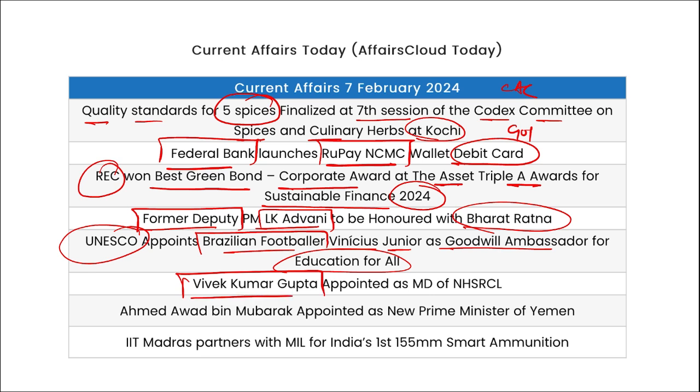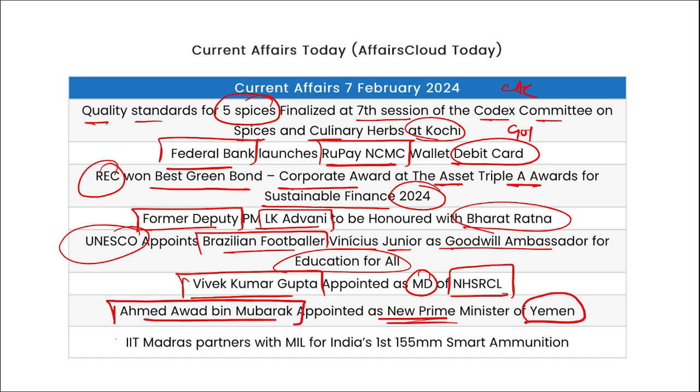Vivek Kumar Gupta has been appointed as MD of NHSRCL. Then Ahmad Awad bin Mubarak has been appointed as the new Prime Minister of Yemen. IIT Madras has partnered with MIL for India's first 155mm smart ammunition.